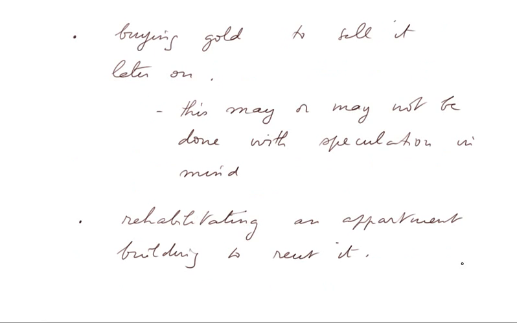Buying gold to sell it later on is also an investment, and this purchasing of gold may or may not be done with a speculation in mind. You may just want to sell it back in the future, or you may count on an increase of the price of gold in the future, which is something that is going on right now in the world. Another example is rehabilitating an apartment building to rent it. All these are investments, and in this course we shall study, as we said, the two main types, which are buying machines and buying financial securities.